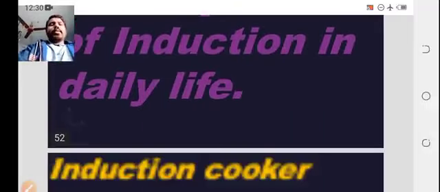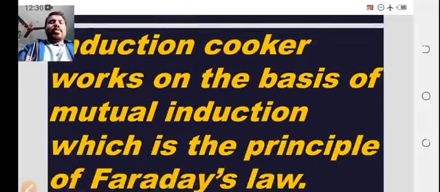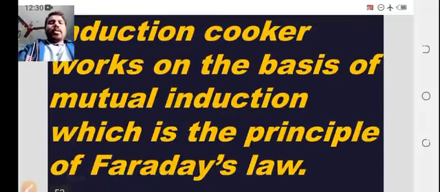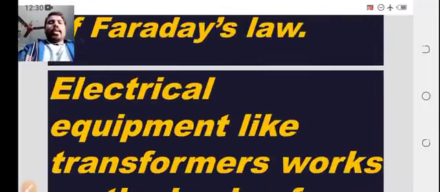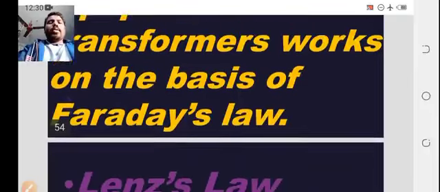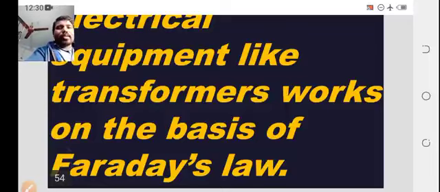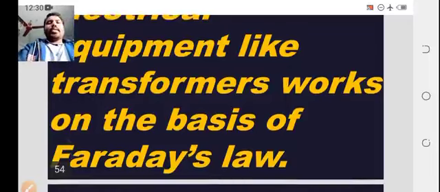In daily life, the induction cooker works on the basis of mutual induction, which is the principle of Faraday law. Electrical equipment like transformers work on the basis of Faraday law.